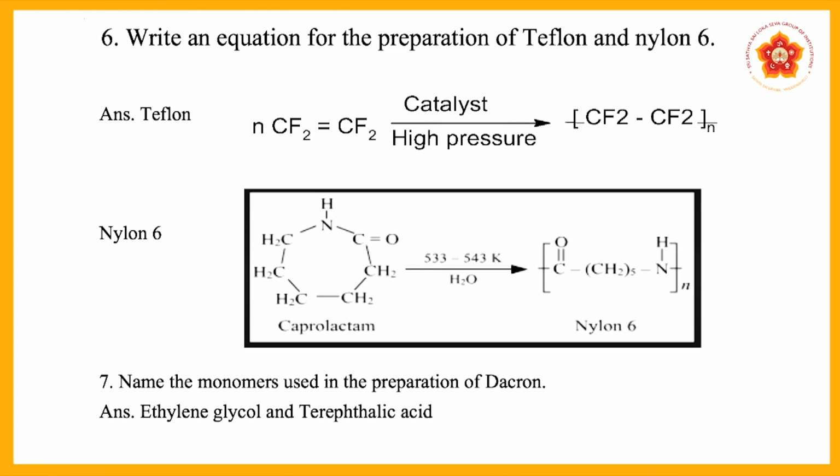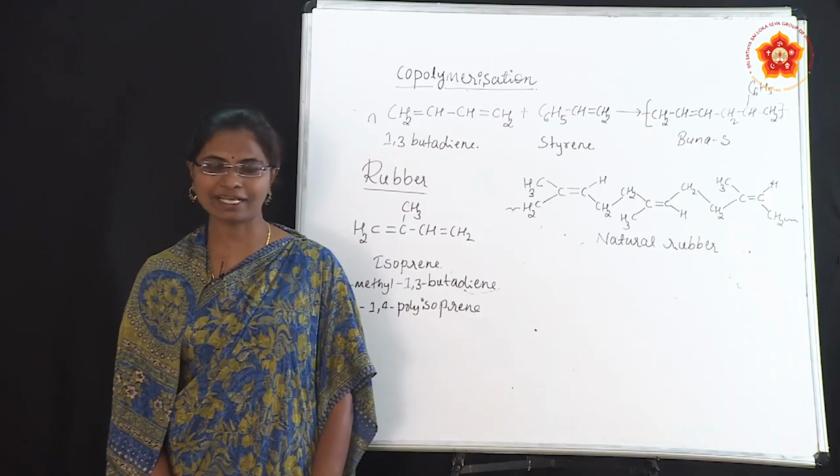Seventh question is, name the monomers used in the preparation of Dacron. The monomers in the Dacron preparation are ethylene glycol and terephthalic acid. These all 7 questions are very important for the examination.